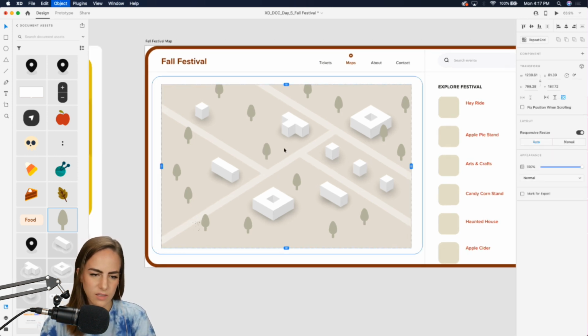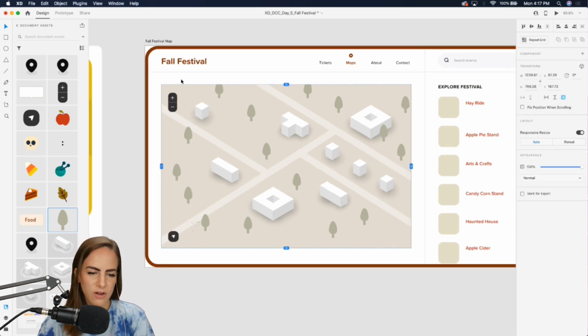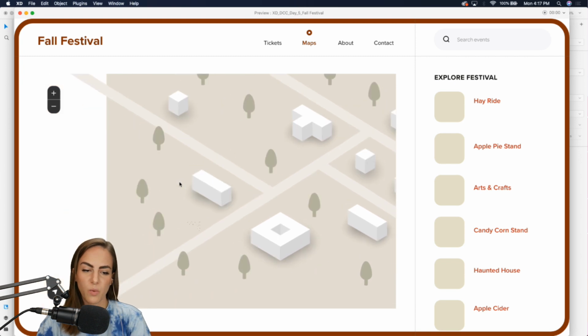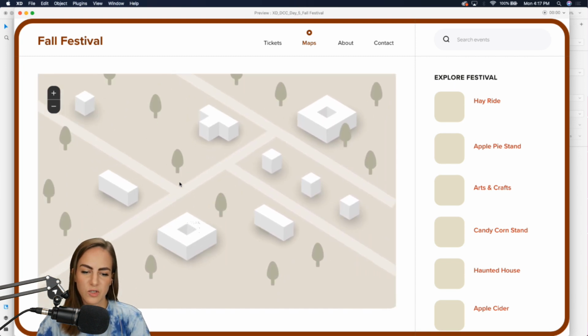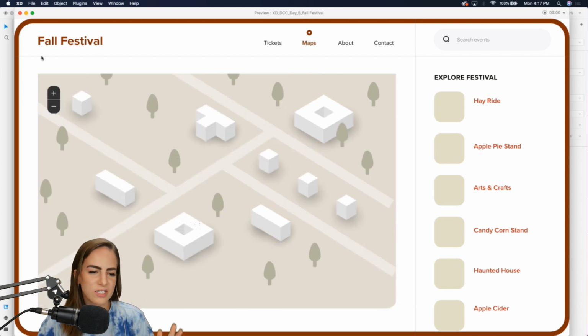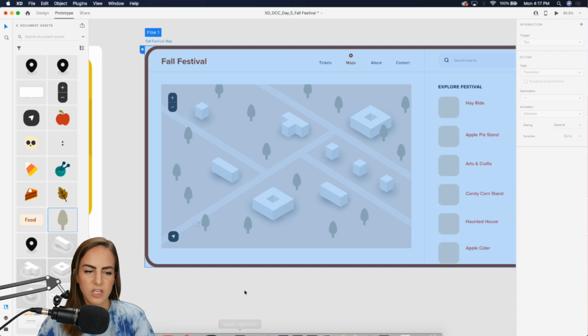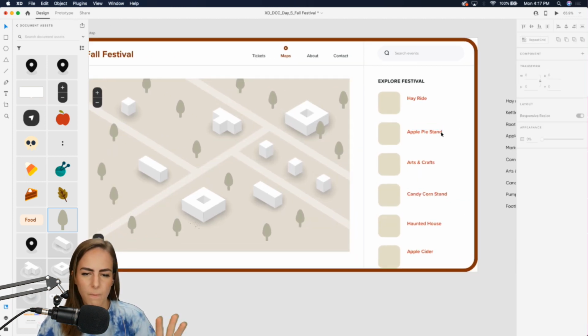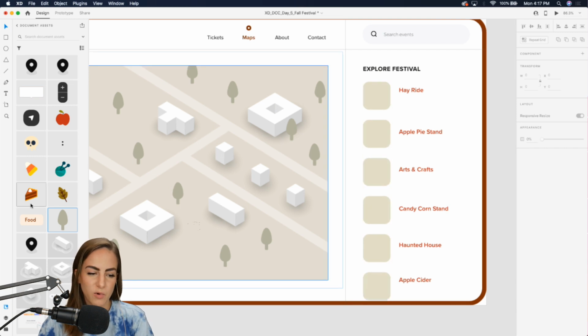And then if I send this backwards, there we go. Now we can see those little icons again. And when we preview this in the prototype tab, if we come up here, we can sort of zoom out and zoom around a little bit more. And obviously, if you're building this out a lot more, you'd want to fix all of those edges and make sure everything's super straight. You would use a clipping mask within that map. But let's go ahead and add some more of our icons over here.